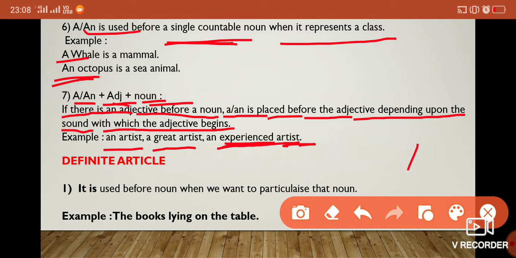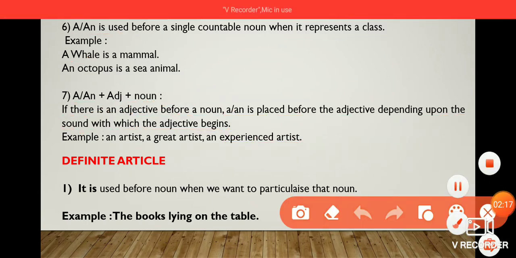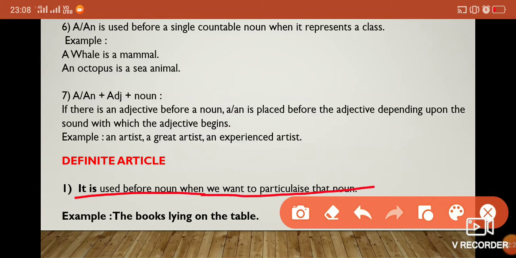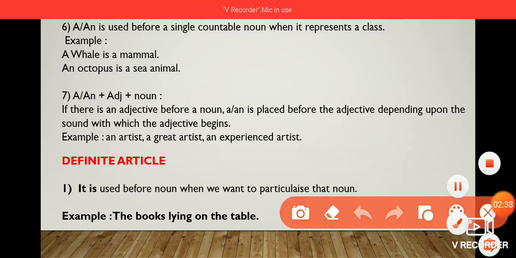Okay, now see the definite article. So what is the definite article? It is used before a noun when we want to particularize that noun. When will we use it? When we want to particularize the noun. For example, the book lying on the table. The book is lying on the table.